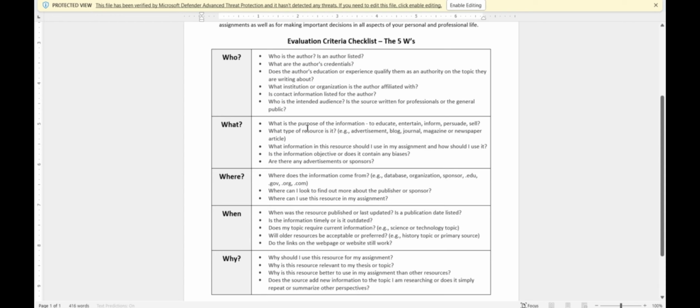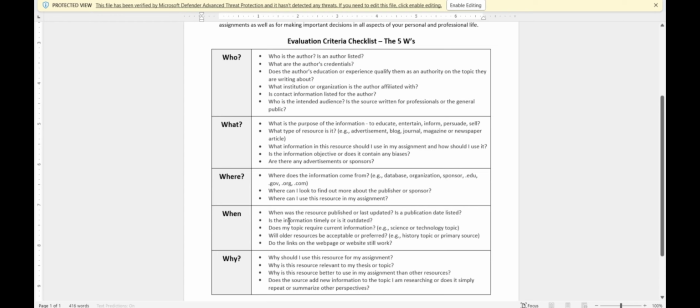And then what? What is the purpose of this information? Is it for education? Is it for selling? Is it for marketing, advertisement, or a blog, or any kind of purpose? And then where? Where does this information come from? Did you read it from an organization website or from a journal or a news website?